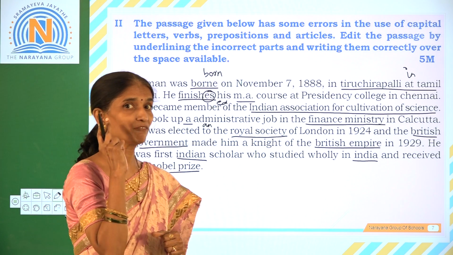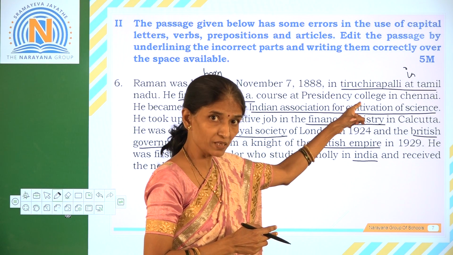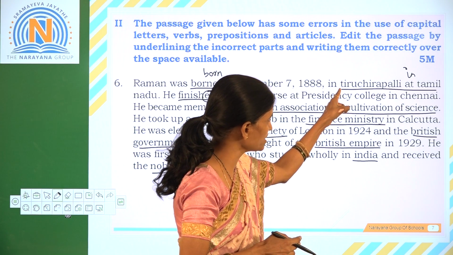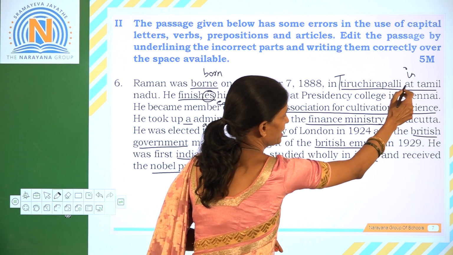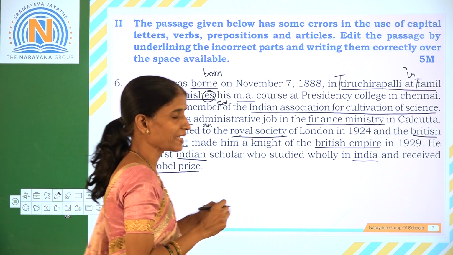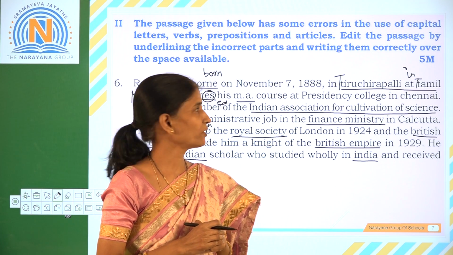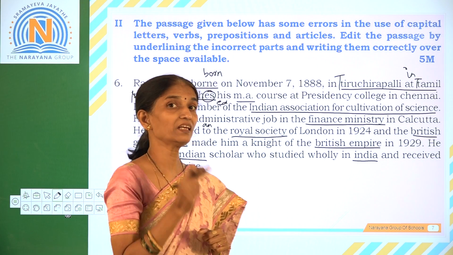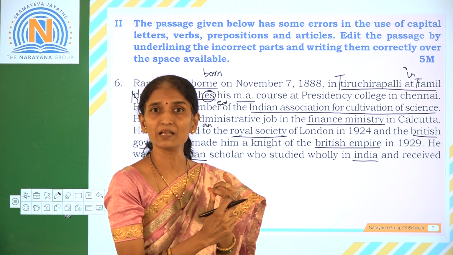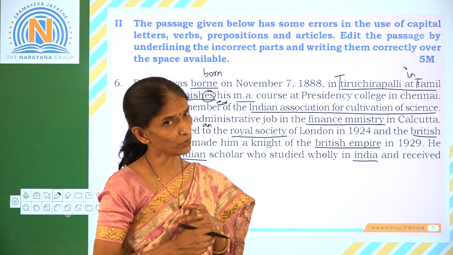So here we have two mistakes. One is in the capitalization. This is the name of the place, the proper noun. So the first letter should be capital. So we should write here capital T. Here T should be capitalized. And in Tamil Nadu, T and N should be capitalized. And the preposition used is wrong. It should be Tiruchirappalli in Tamil Nadu. So we make two changes here. We capitalize the first letters in the proper nouns, and we change the preposition to in.